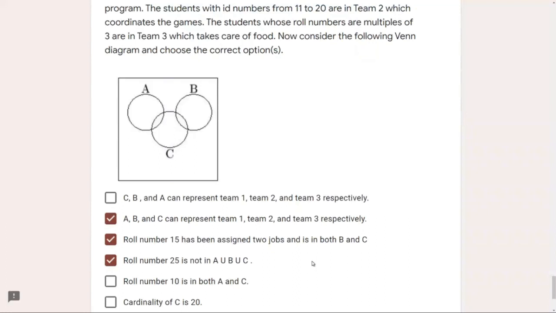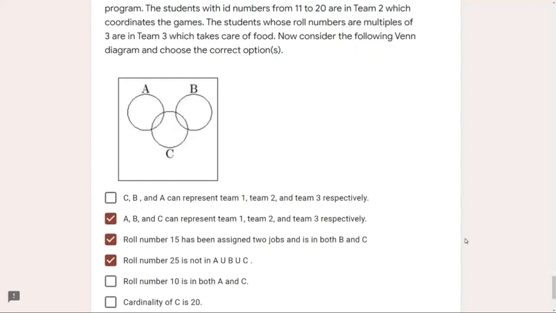Roll number 10 is in both A and C. It is wrong because 10 is not a multiple of 3. And cardinality of C is 20. It is also wrong because from 1 to 30, we can only get 10 multiples of 3. So yes, only second, third, and fourth options are correct.